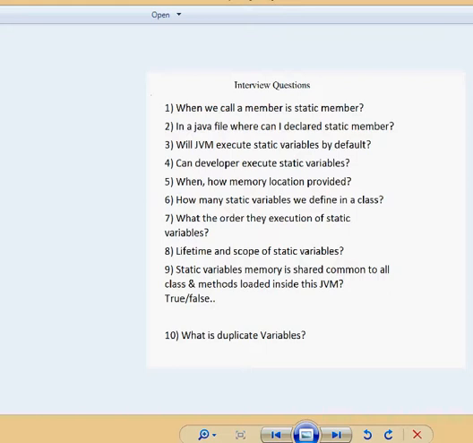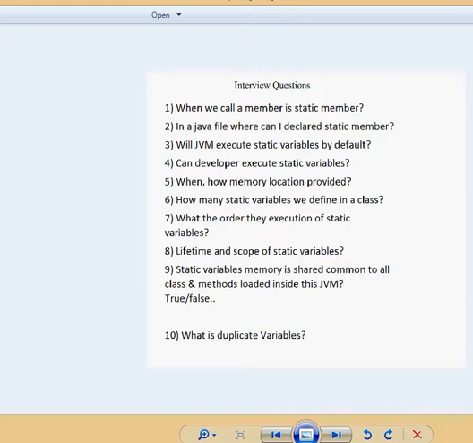That means a static variable can provide memory common to all classes. Yes, or method. This is right because a static variable provides one copy of memory, without creating an object, common to all. Okay, then the 10th question is: what is a duplicate variable?